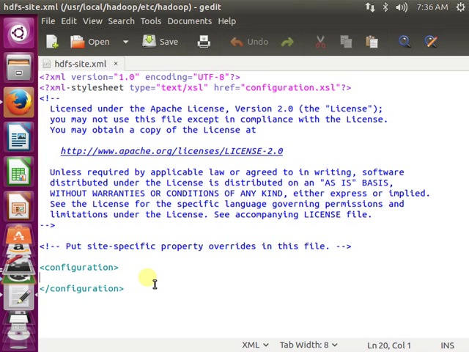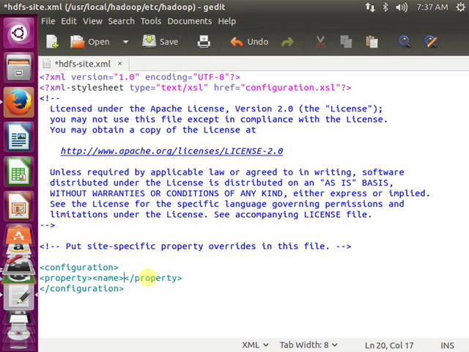As we know, since Hadoop is a distributed framework, we will maintain copies of the files, so we should mention the replication, how many replications we are going to maintain. So I'm going to configure that in my hdfs-site.xml.